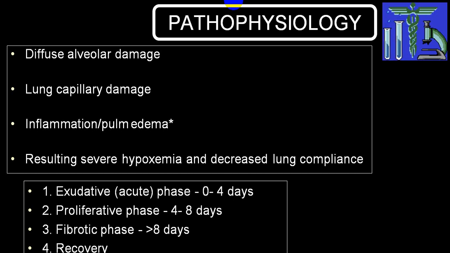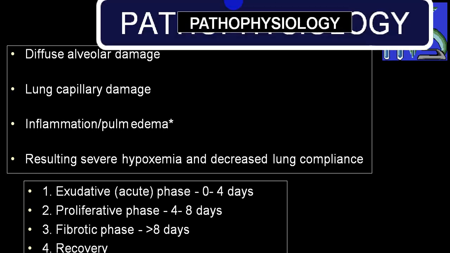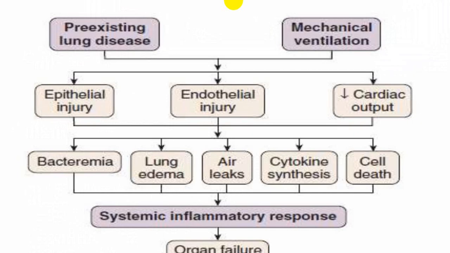If you divide into different phases: exudative, proliferative, fibrotic phase, and then the person starts recovering, that is what we call the recovery phase. We'll be giving you a little idea regarding all these different phases. There is already some pre-existing lung disease like COPD or say bronchial asthma, etc., or the person has developed pneumonia, or the person is put on mechanical ventilation because of severe hypoxia, which may be of XYZ etiology.